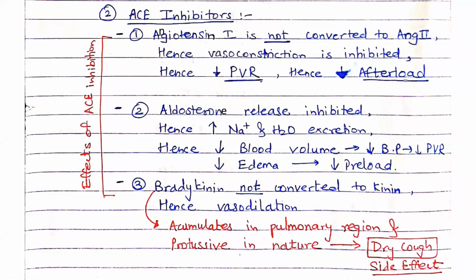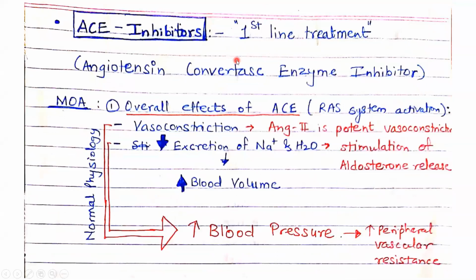So in the previous video, we learned about the renin, angiotensin, aldosterone system in detail. We are going to learn now strategies to treat congestive heart failure directly. Related to the renin, angiotensin, aldosterone system, the very first class and first line treatment for CHF is ACE inhibitors, that is angiotensin convertase enzyme inhibitors.